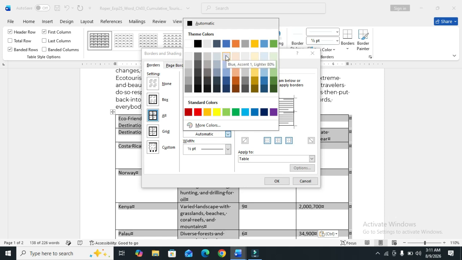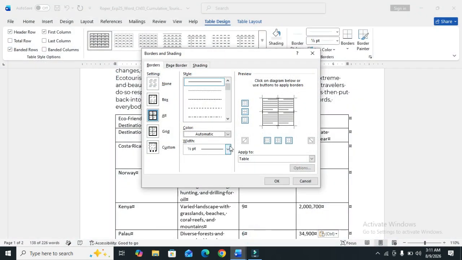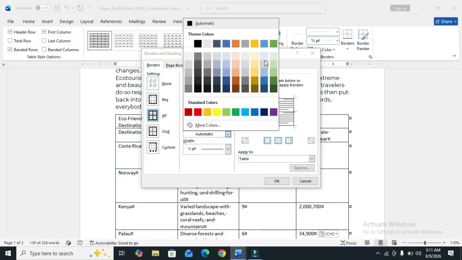Color, column 4, gray, Insert 3, column 4, row 3, Insert 3.